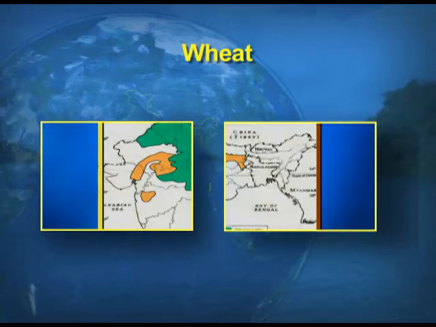Now, on the screens, children, you can have a visual of the map showing the areas which go for the production of wheat. So, you can see northern India and, of course, the western part of India, including some parts of Rajasthan, Maharashtra and even Gujarat, they go for the production of wheat in India.